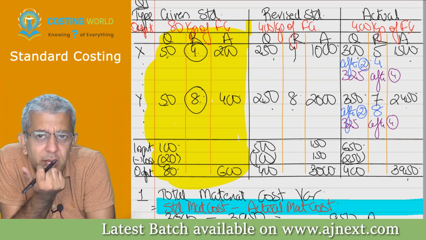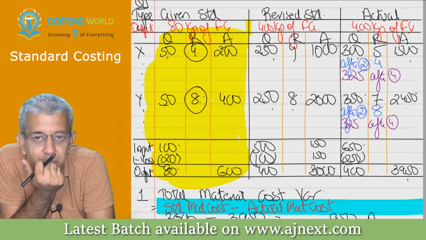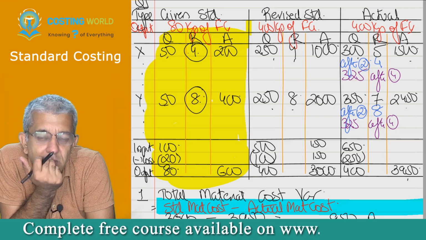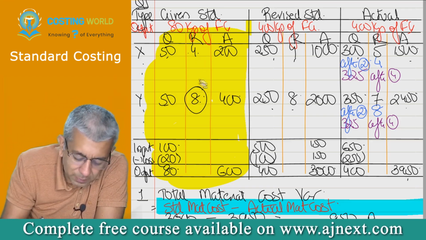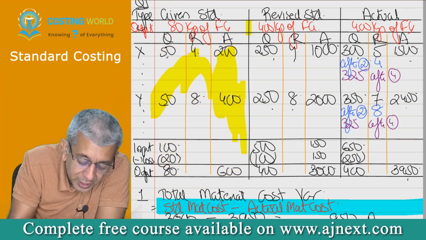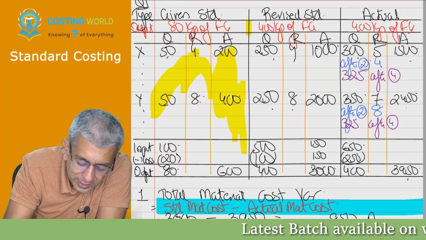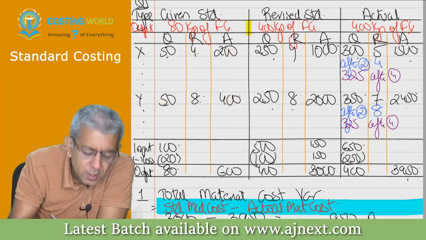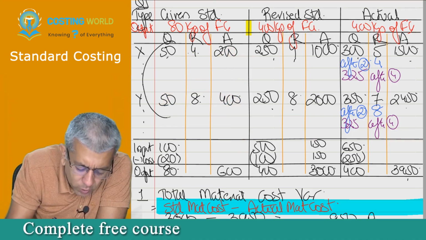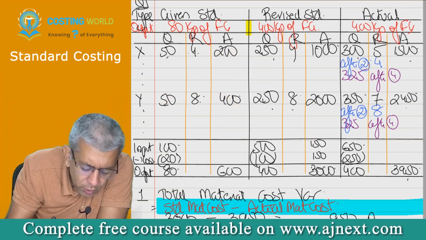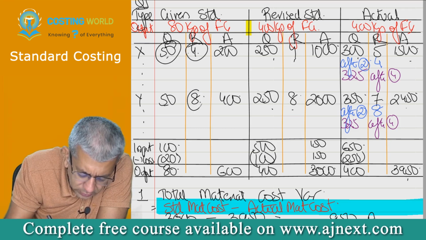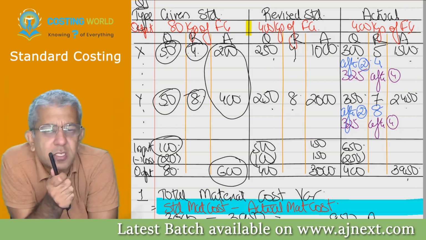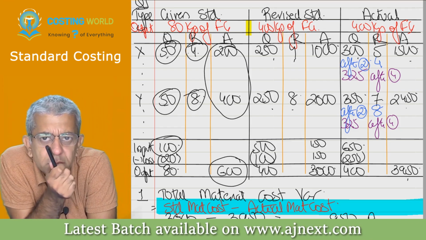6. Now you'll have to tell me how 6 came. 50 into 4 plus 30 into 8 divided by 200. Okay, perfect. Somebody might say, sir, 4 plus 8 upon 2. But 4 plus 8 upon 2 will give you a simple average. It doesn't give you a weighted average, correct? For weighted average, you multiply by weights. Quantity is your weights. So this into this into this. Total of the amounts divided by total of weights. That is how you all try to be doing your weighted average, no?